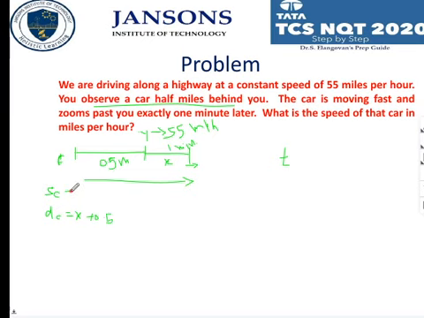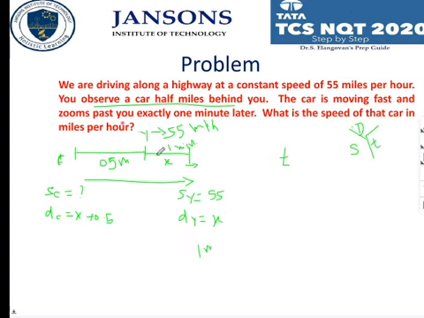What is the speed of the car? That is to be found out. And what is the speed of you? Speed of you is 55 miles per hour, and the distance covered by you is going to be x. Now, it is the same time problem. So what is the formula for distance, speed and time? Time is equal to distance by speed. We know that time is equal to 1 minute.